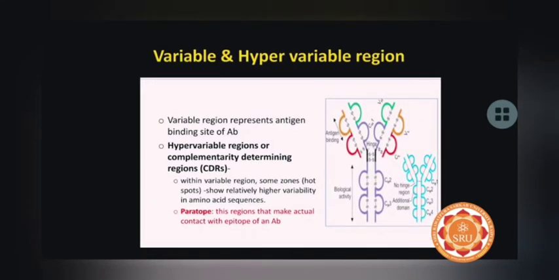So the variable region also consists of 2 different parts, the normal variable and the hypervariable region. The variable regions represent the antigen binding site of the antibodies, so they are the site where the antigen comes and binds. The hypervariable regions, or the complementarity determining regions, that is the CDRs, lie within the variable region, and there are some zones inside the variable region called hotspots, which show relatively higher variability in the amino acid sequence. As the name suggests, they are hypervariable, and they vary across all the different kinds of antibodies.